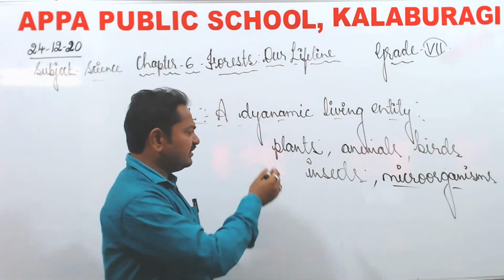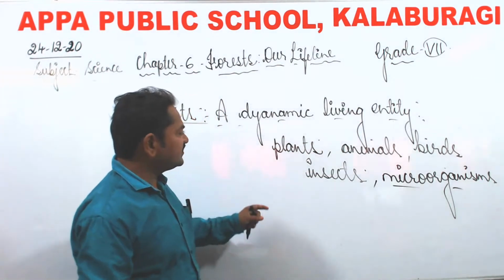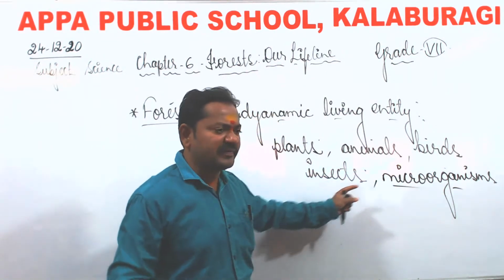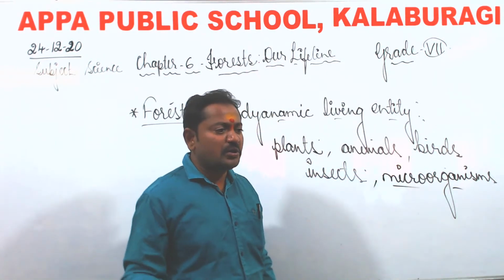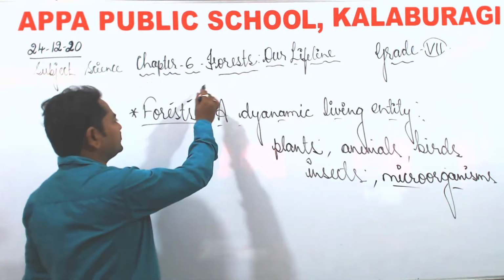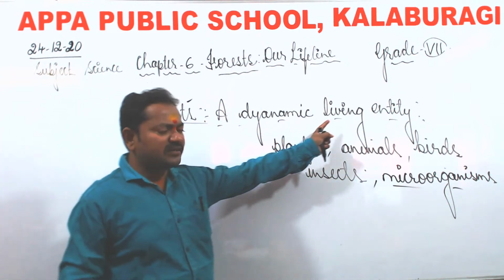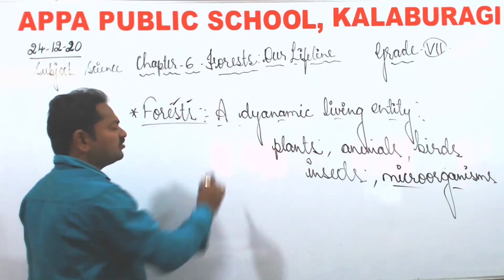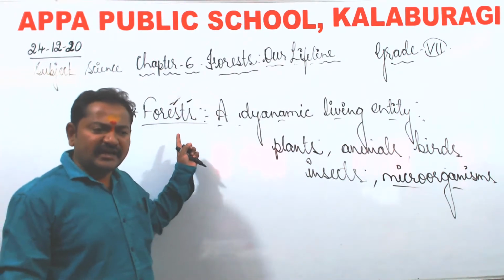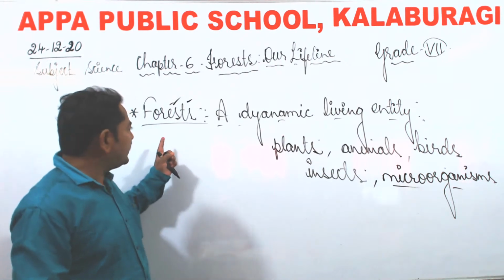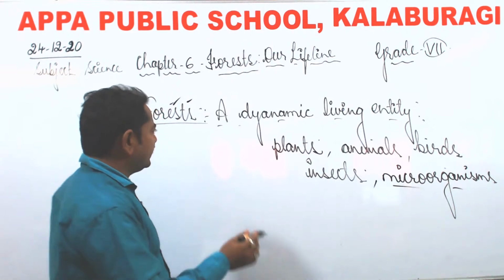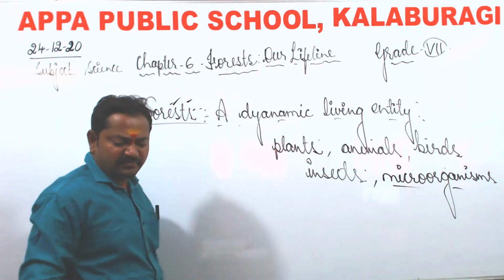So we can find here different types of living organisms, like different types of plants, animals, birds, insects, microorganisms, and many more things will be present here in the forest. So forest, a dynamic living entity. The definition I already told you: forest is an area or a piece of land where we could see the trees and different types of plants, and this is all about the forest.